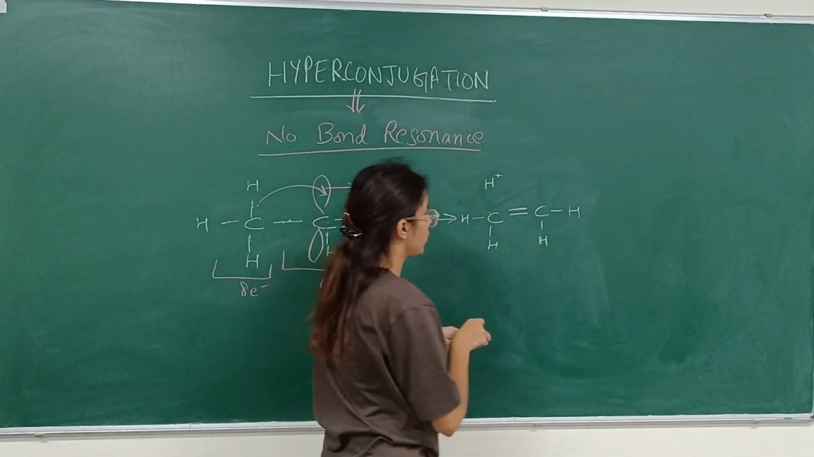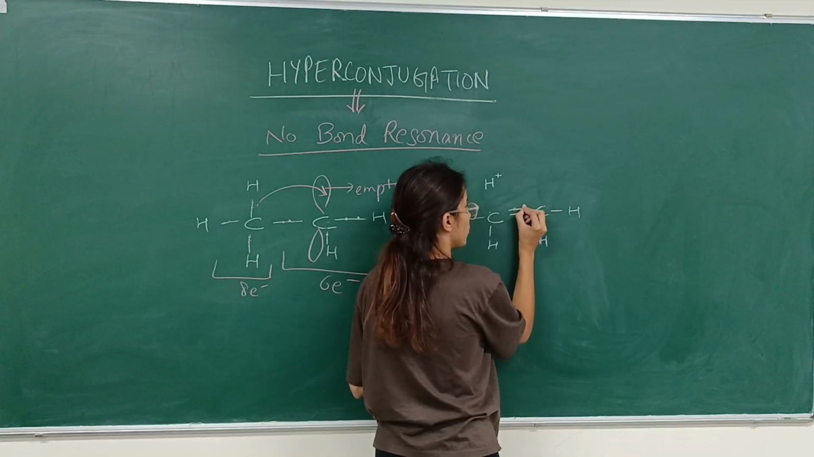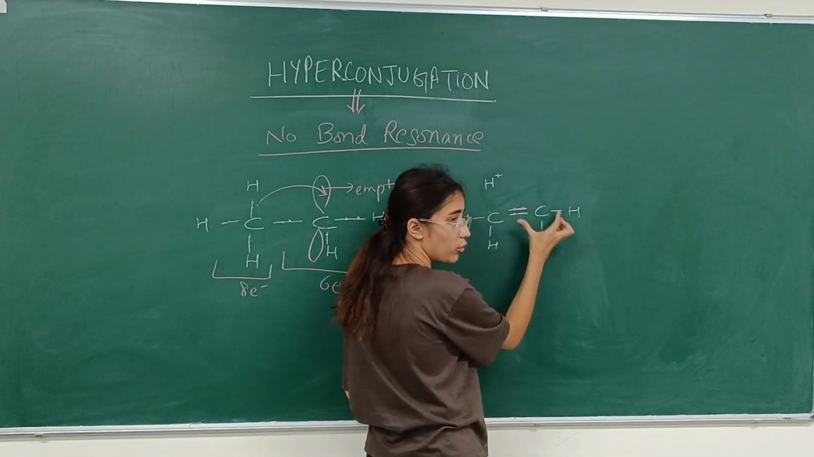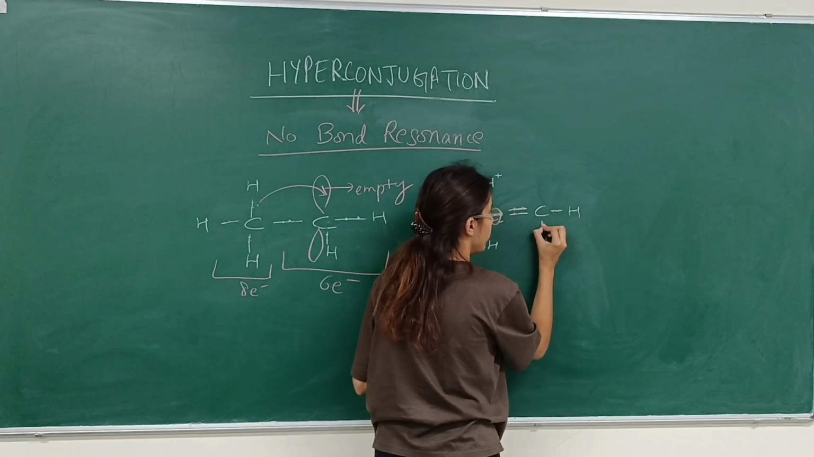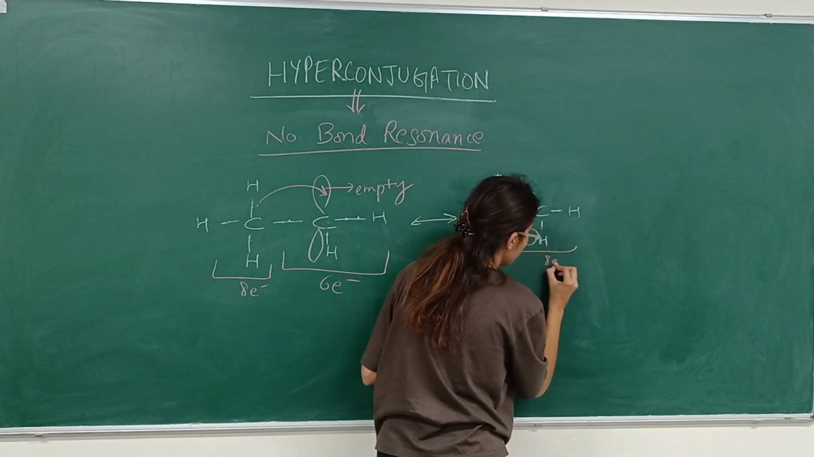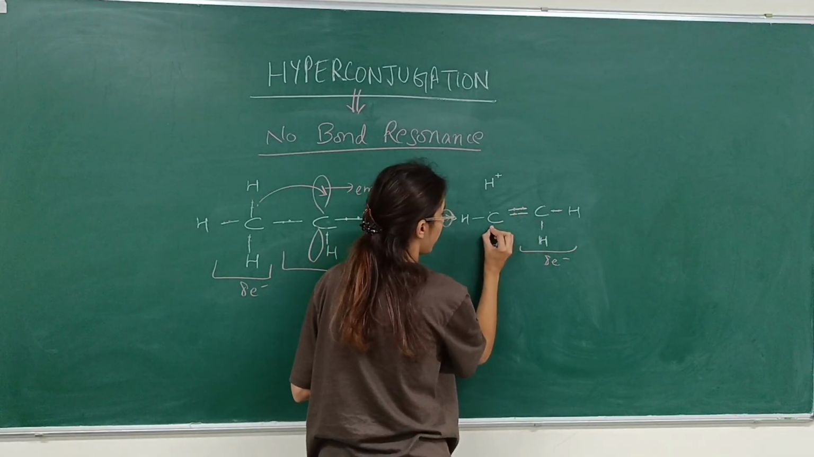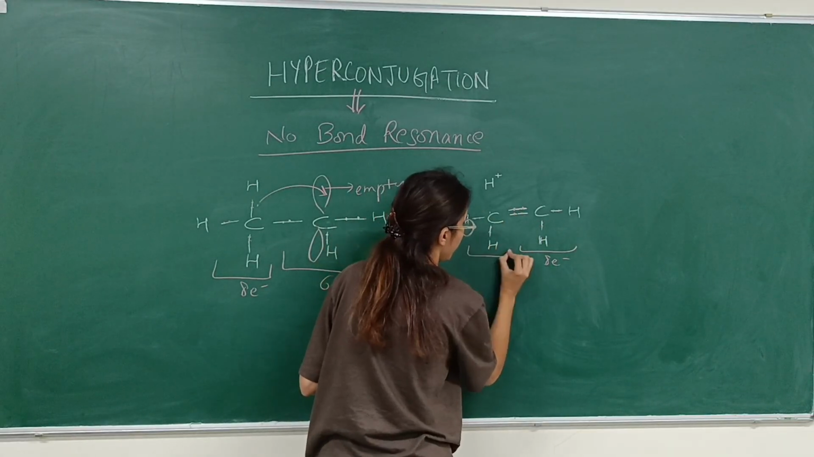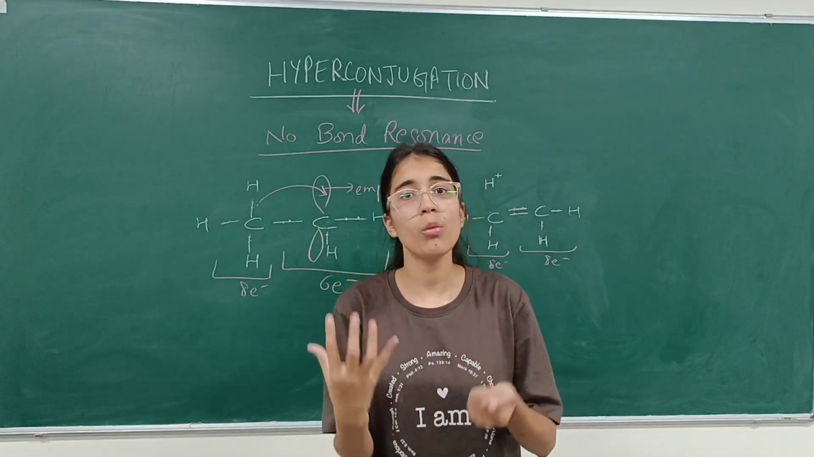Now just look at how it is formed. If we count for this, 1, 2, 3, 4, 5, 6, 7, 8, 8 electrons. Here also 1, 2, 3, 4, 5, 6, 7, 8, 8 electrons. So basically, this effect has stabilized the whole molecule.